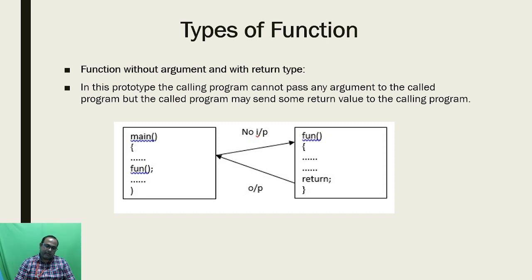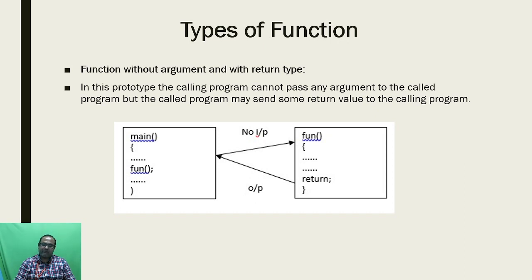Clearly in this diagram I have shown that inside the function I am not using any argument. So no input will transfer from the calling function to the called function, or no input will transfer from the main function to the user defined function.